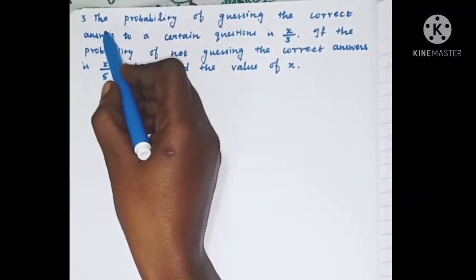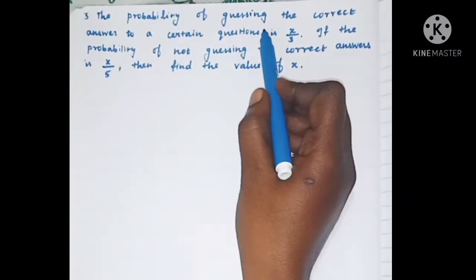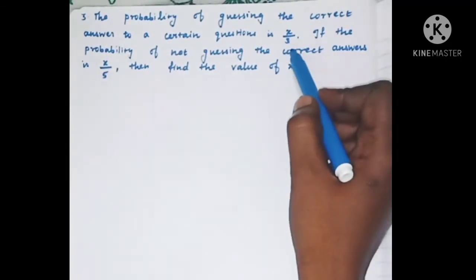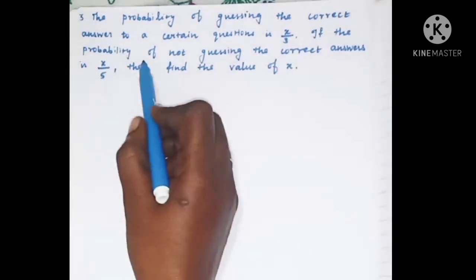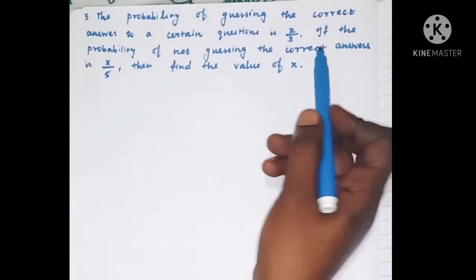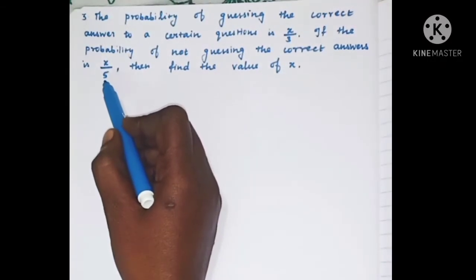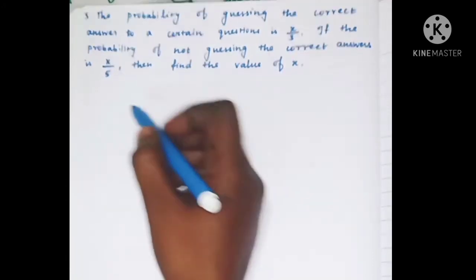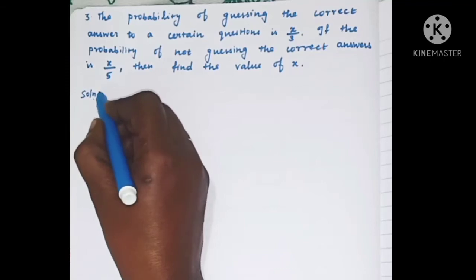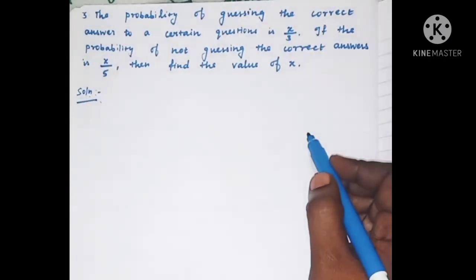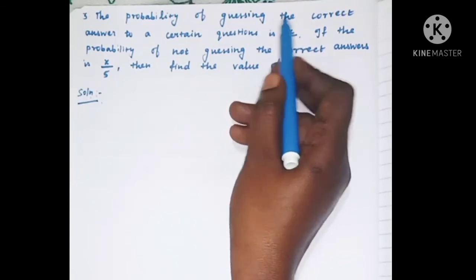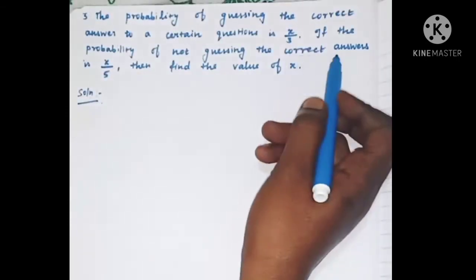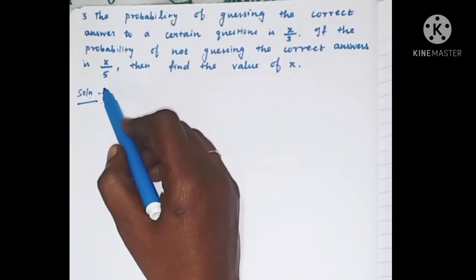Third problem. The probability of guessing the correct answer to a certain question is x by 3. If the probability of not guessing the correct answer is x divided by 5, then find the value of x. Solution. Here they are given the probability of guessing the correct answer is x by 3 and not guessing the correct answer is x by 5.